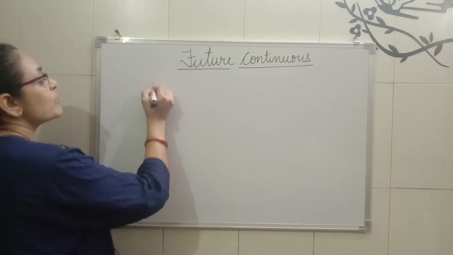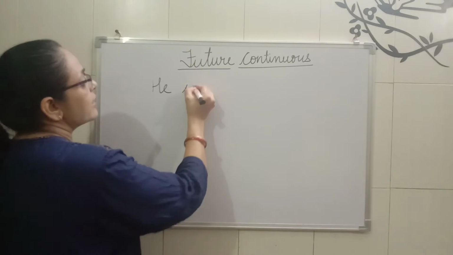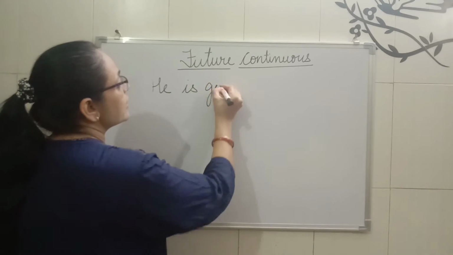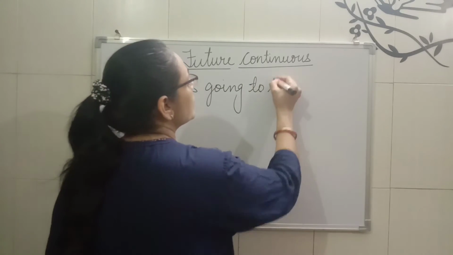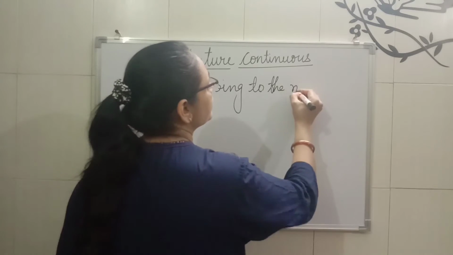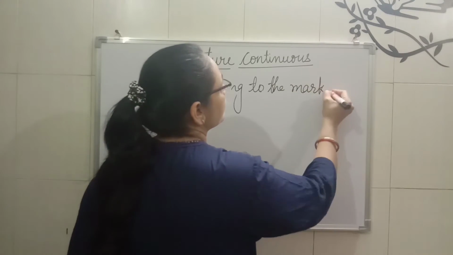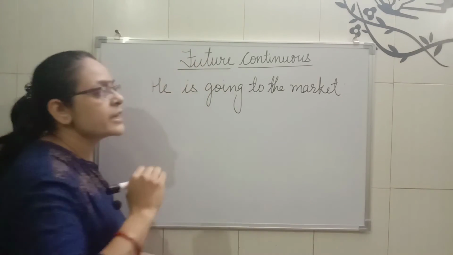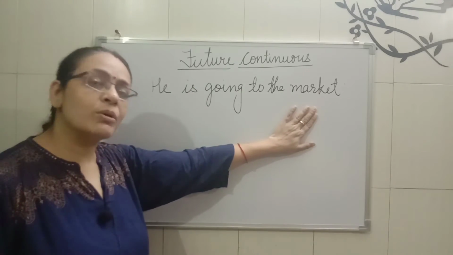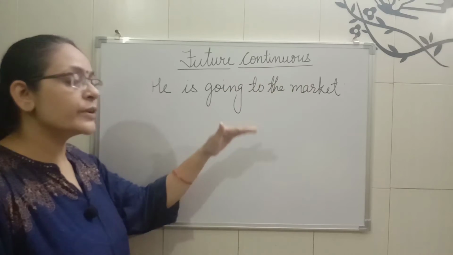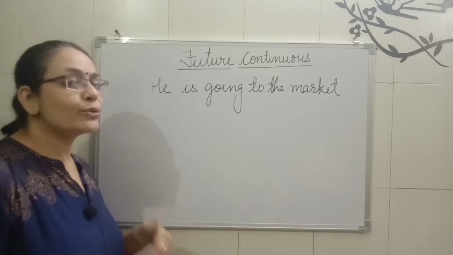So if I am writing down a sentence, he is going to the market. Now this is a present continuous type of sentence. Now we will change it into future continuous.